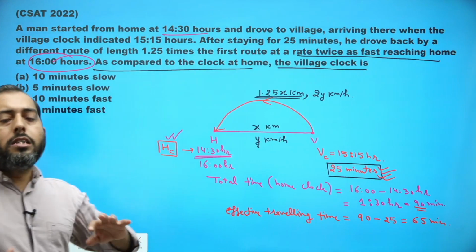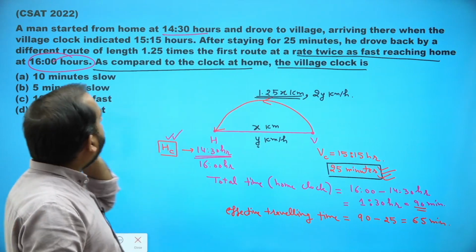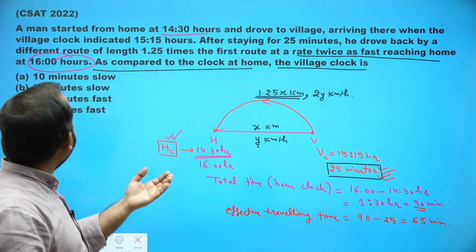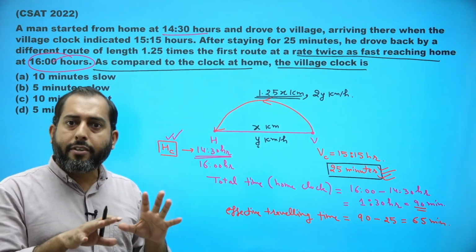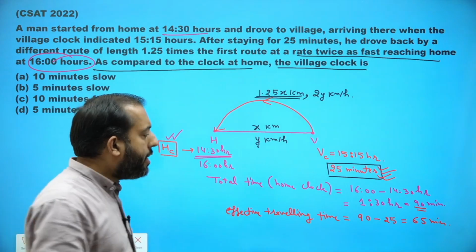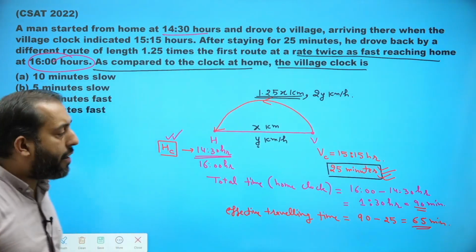See, in these 25 minutes, he has stayed at the village. He hasn't done anything. So that is why this should not be included in the effective time of travel. So effectively, he's traveling for 65 minutes.